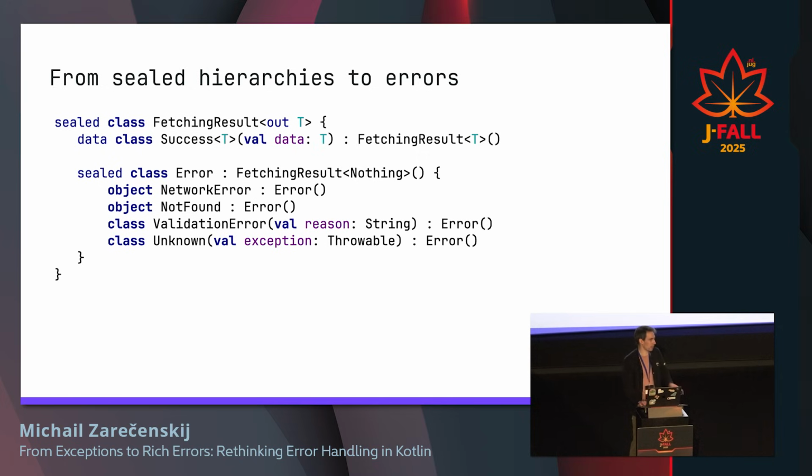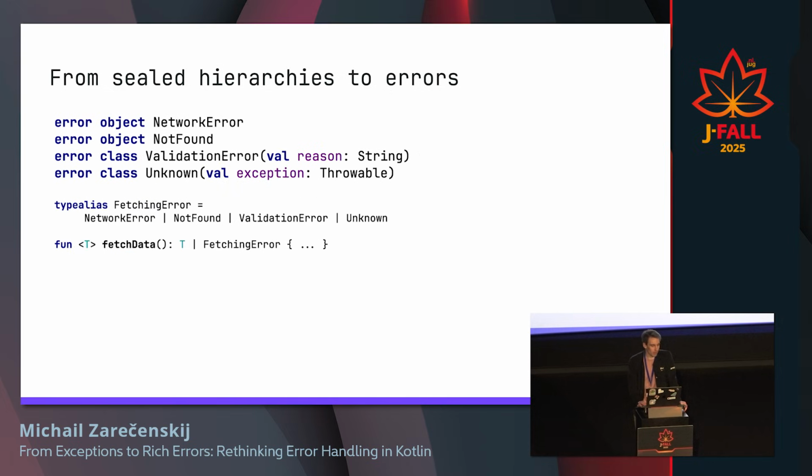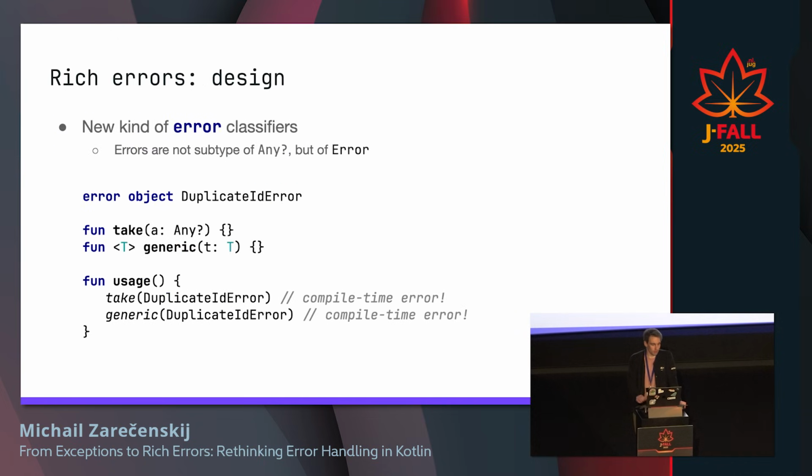Now we have just the main actor. If you want to work with strings, work with strings. Don't work with Success of strings, which is useless. And for errors, we just create a bunch of error classifiers. And to combine all of them, we can use just a type alias. And then we can write our fetch data, which, for instance, returns some useful data or a fetching error. Good.